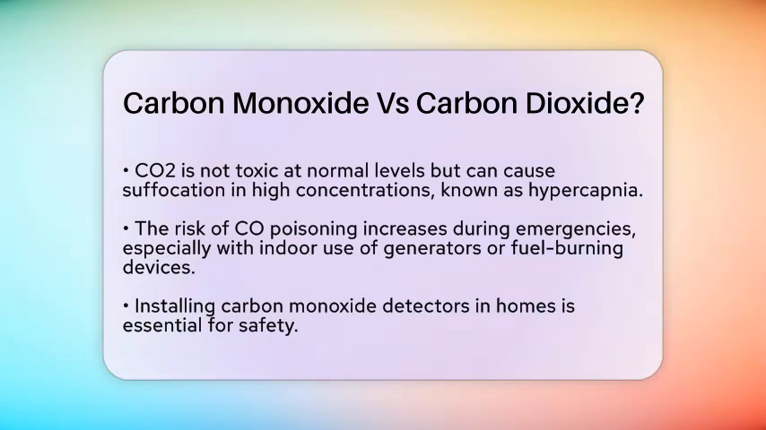Carbon dioxide, while not toxic at normal levels, can be dangerous in high concentrations. It can displace oxygen in the air, leading to suffocation or respiratory distress, a condition sometimes referred to as carbon dioxide poisoning or hypercapnia. In emergency situations, especially during hurricanes, the risk of carbon monoxide poisoning increases. This is particularly true if you use generators or fuel-burning devices indoors or in poorly ventilated spaces.